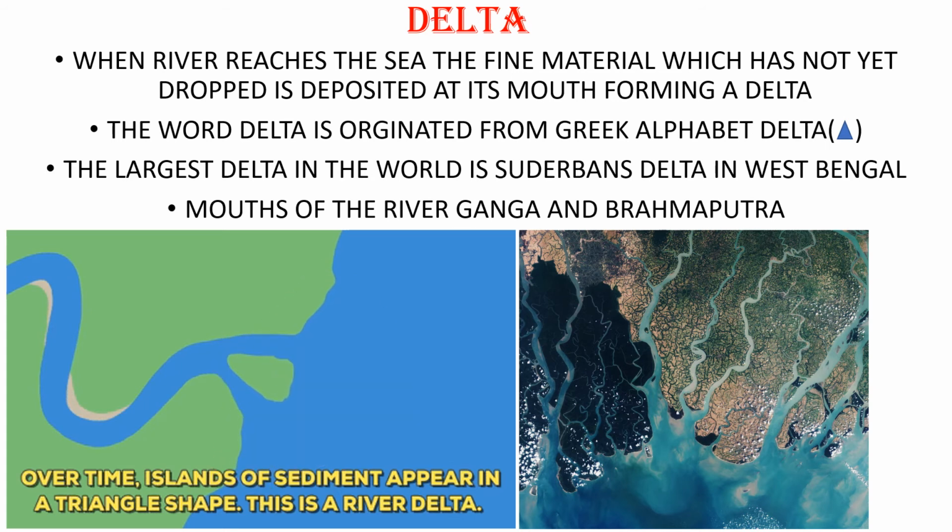See, so that is a delta. And what is deposited? The fine material which the river carries all the way from the mountains, and it reaches the delta.